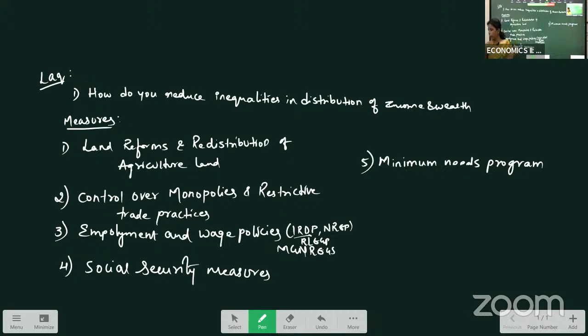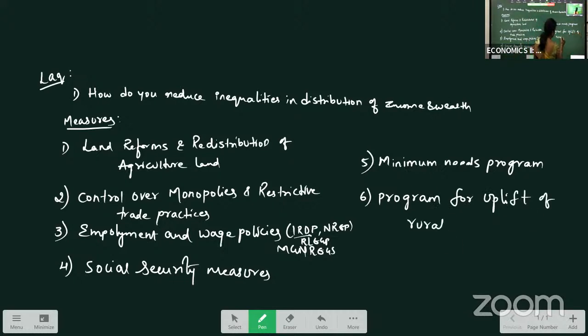Then another measure they have taken is the program for upliftment of rural poor. Upliftment of rural poor means to develop the rural poor, to get them out of poverty.